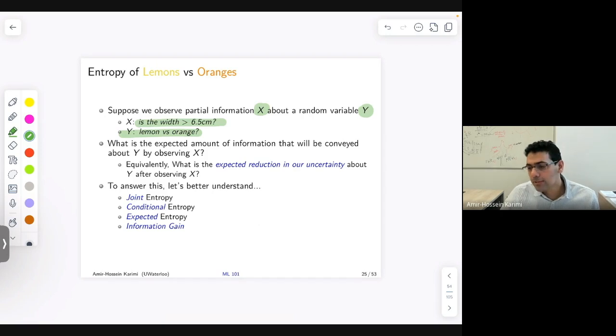What we want to address is: what is the expected amount of information that will be conveyed about our output Y if I observe the information X? If I make a particular split, how much information gain will I get about my target? That's the goal. To answer this, we need to study a few things: joint entropy, conditional entropy, expected entropy, and finally information gain. And then we wrap it up and bring it back to decision trees.